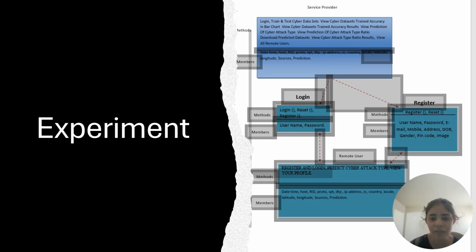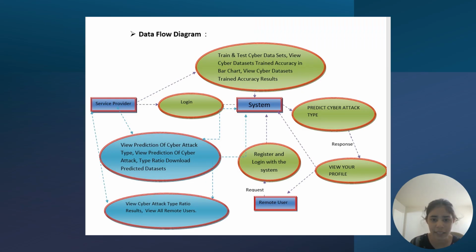And the other way, we have the data flow diagram. Here we have two types, service provider and remote user. In the service provider, we have to go to the login, and here we can view the predicted cyber attack type, view the prediction of cyber attack ratio, and we can download the data set, which is in the form of Excel, or we can see the data sets everywhere.